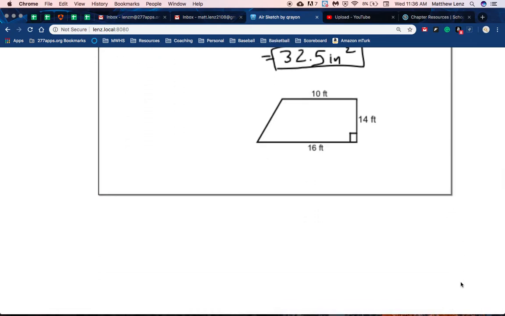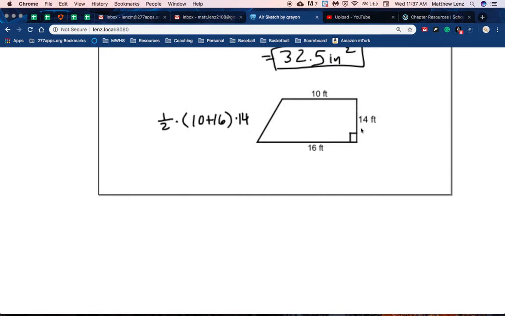Second example, again, 1/2 times the bases added together, so 10 plus 16. I'm putting that in parentheses so that we remember that you add those first. Oops, that's a 14 and a 4. A reminder that your height, in this case, this side is not slanted or diagonal. So this is our height.